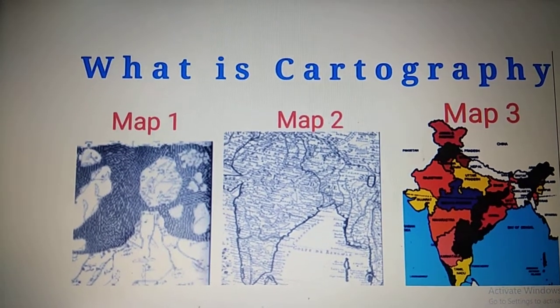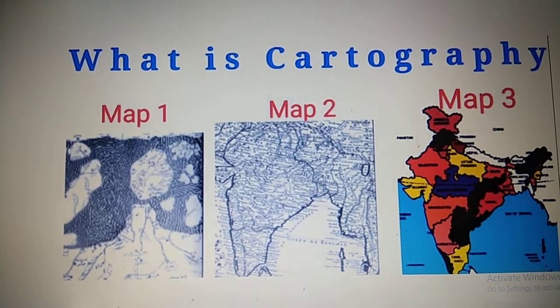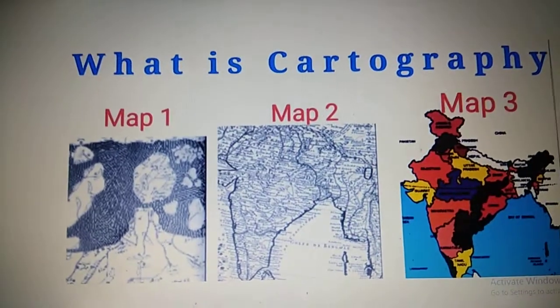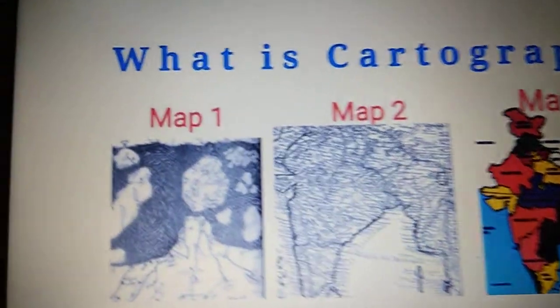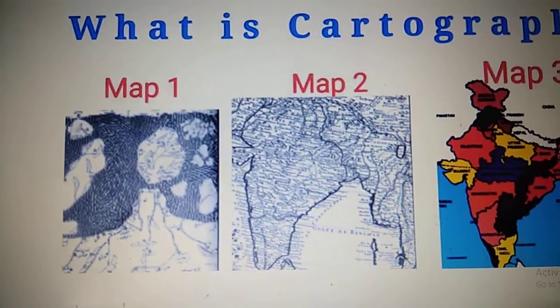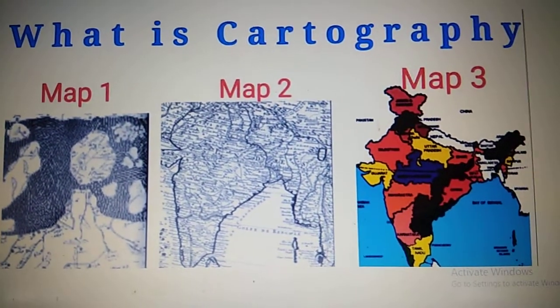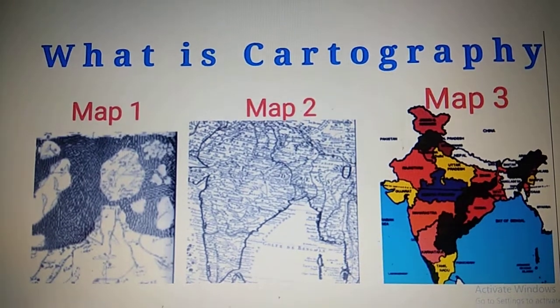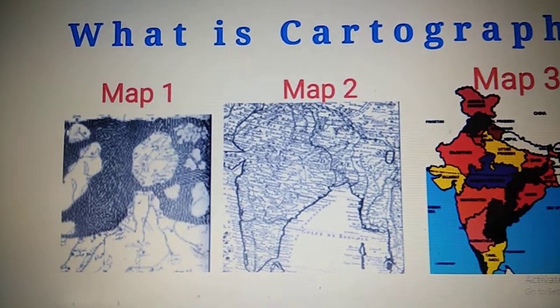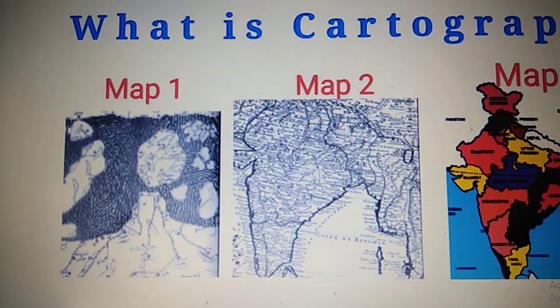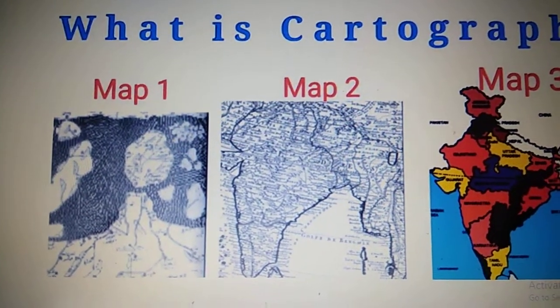And who is a cartographer? A person who makes maps. Now, very interestingly, I am going to show you three types of maps. Map 1, map 2 and map 3. Isn't map 3 familiar to you? Yes, it is our present day India. But what happened to map 1 and map 2? Let us see the difference between them.